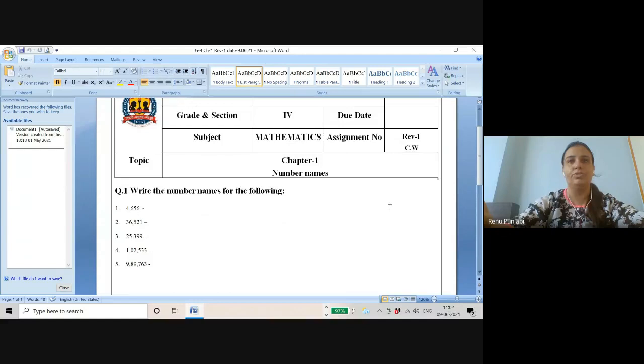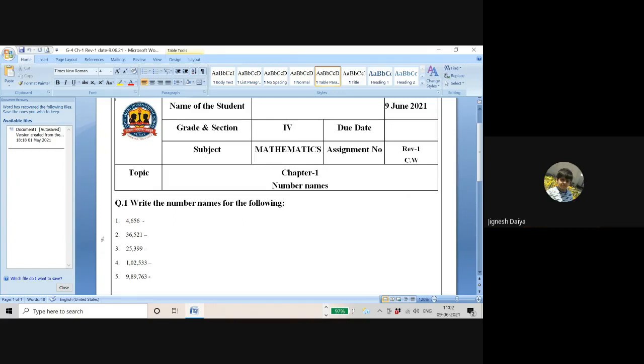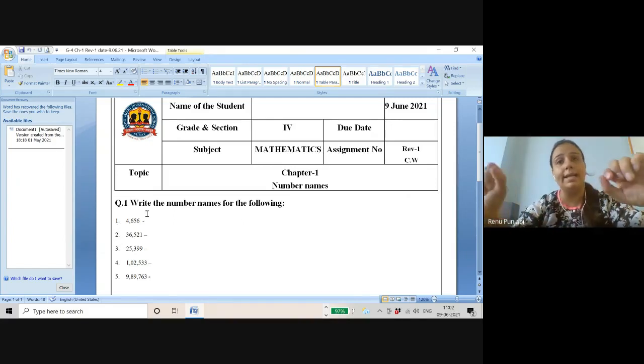Now, listen everyone. Common instruction to you all. Open your revision notebook, open a new page, write today's date, which is 9 June, written here on the worksheet also. And then you write revision 1, chapter number 1, number names. Topic is number names. Then write this question. Everything you will write in the notebook. No need to take out the printouts.